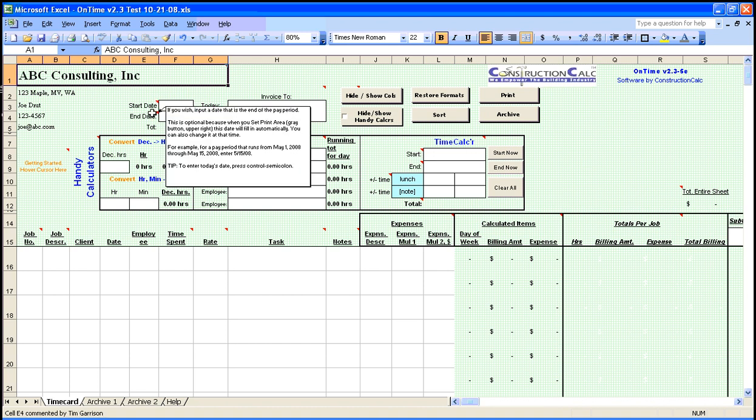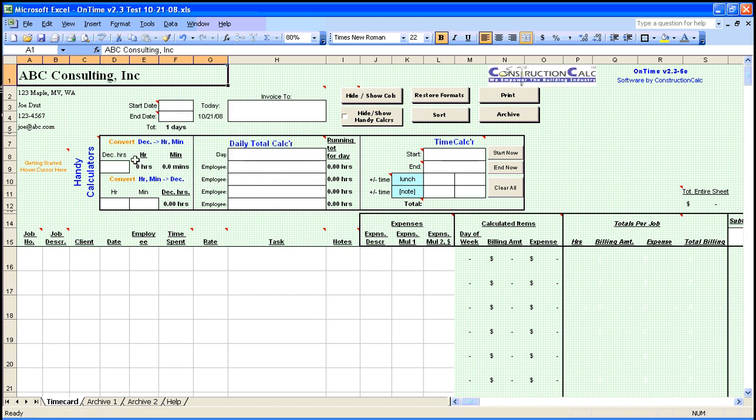This section contains helpful time-related calculators. Here is an hours and minutes to decimal hours converter. This piece shows the number of hours an employee has worked on any given day. And this calculator is a time clock. More on it later. We can hide and unhide this section with this button.